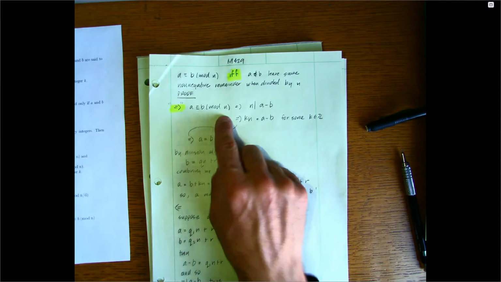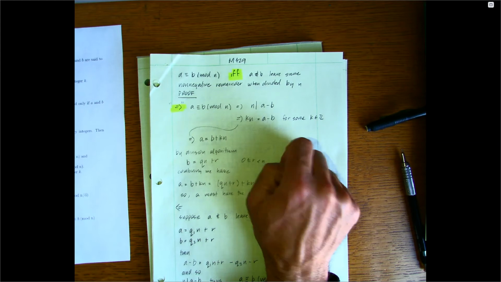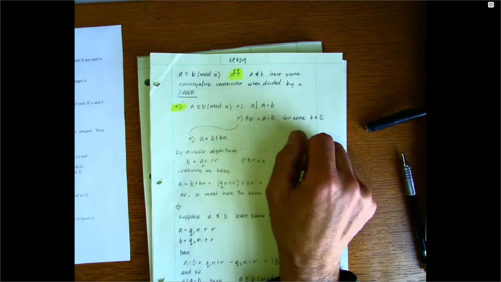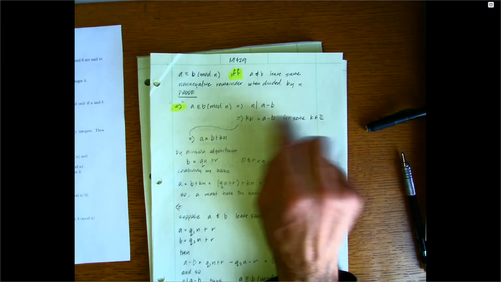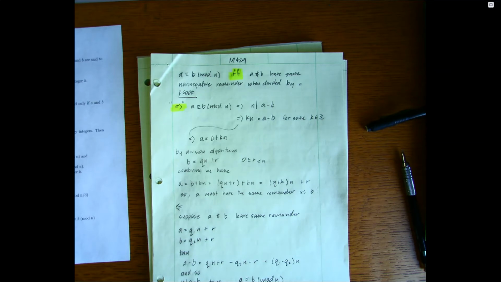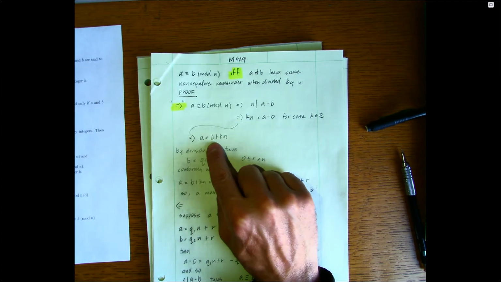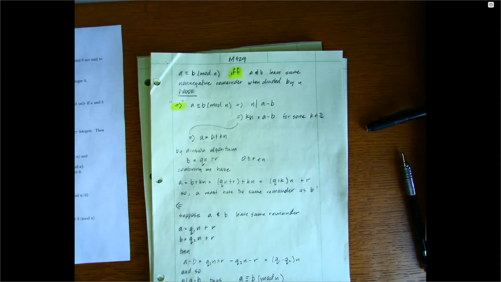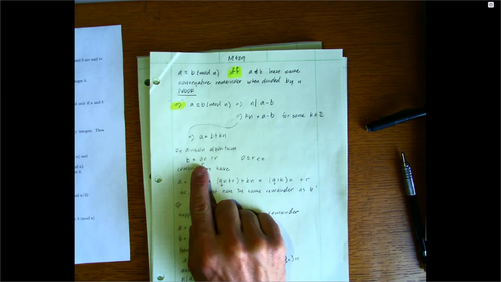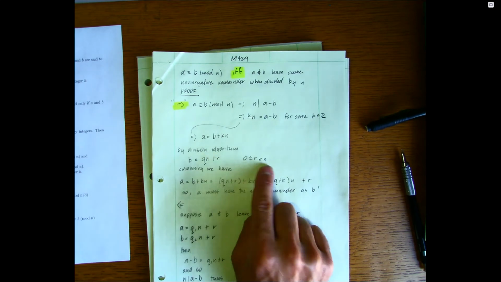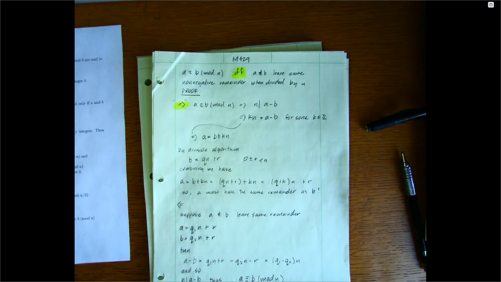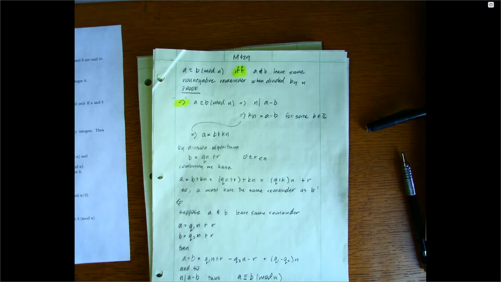So if a is congruent to b, then n divides the difference. And if n divides the difference, then there is some k in the integers that we can multiply n by to equal a minus b. So if we solve for a, that says a is equal to b plus kn. And by the division algorithm, we can say that b, when divided by n, is some qn plus r, where r is between 0 and n. So this b can be written as some quotient of n plus remainder.